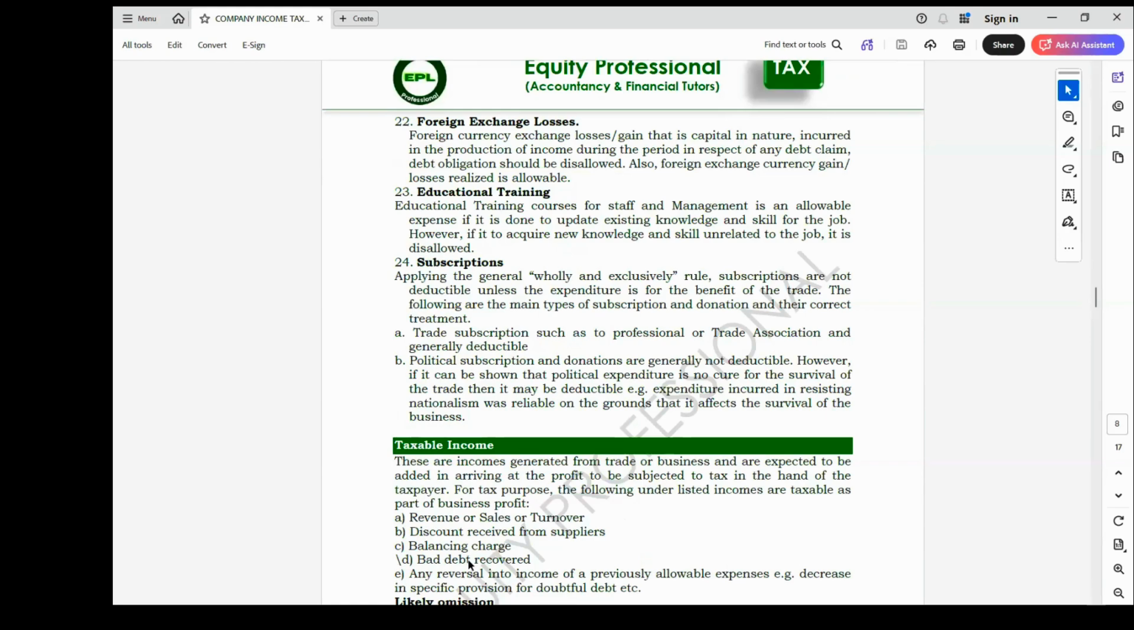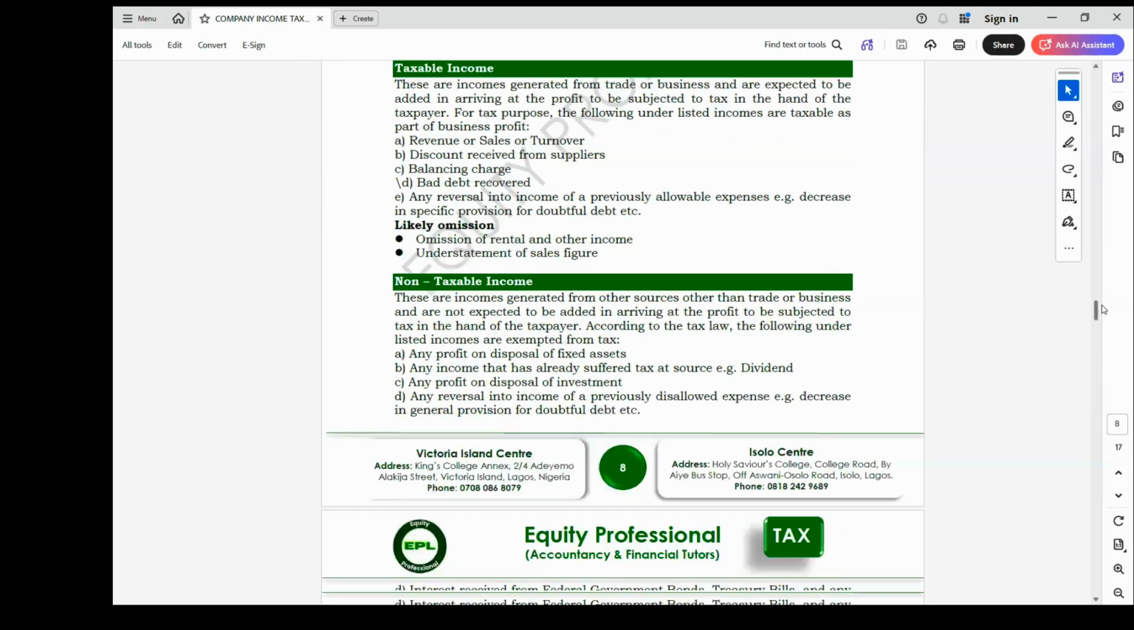You have written off an expense as a bad debt before, and the person now pays you, so it now becomes an income. It will be taxable. So all those are taxable income. We have those that are non-taxable, such as profit on disposal of assets. It is not your business to be selling your assets.